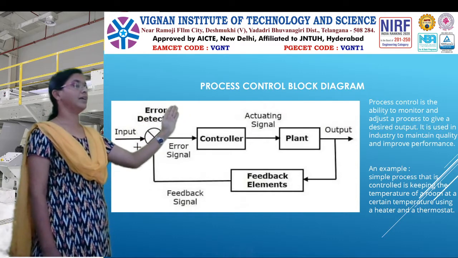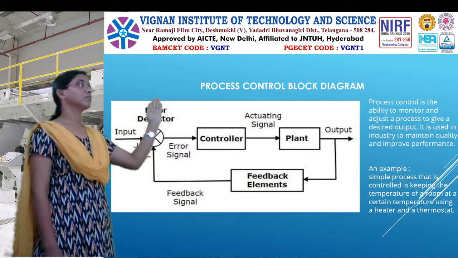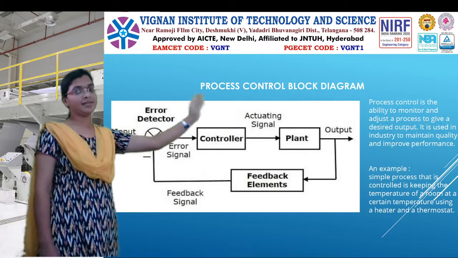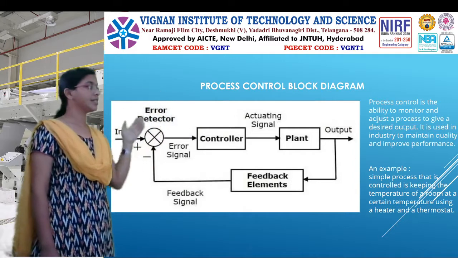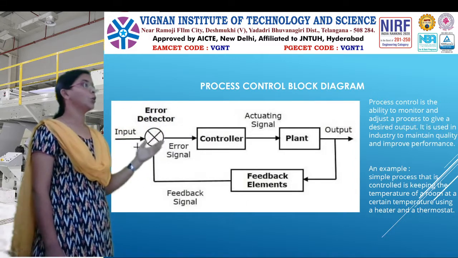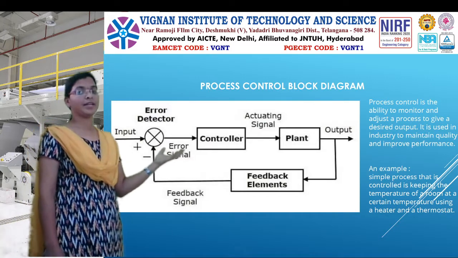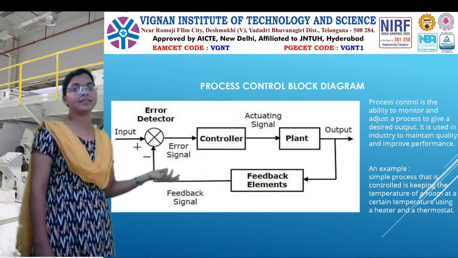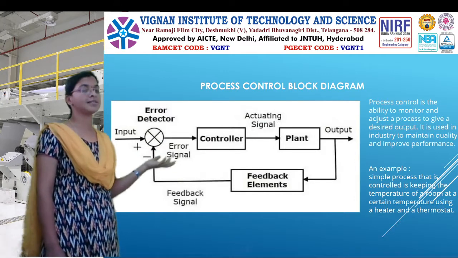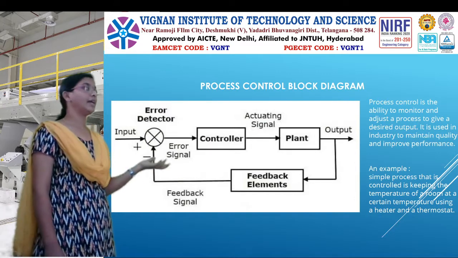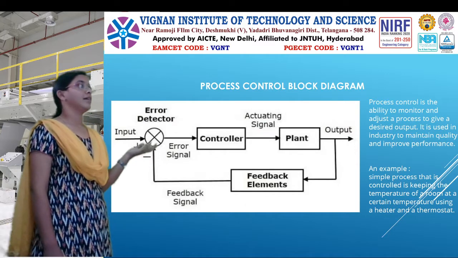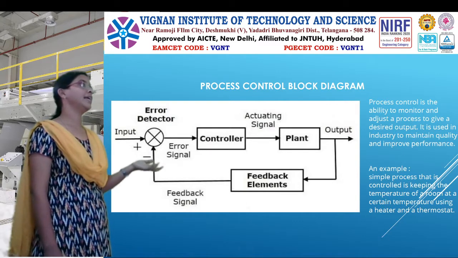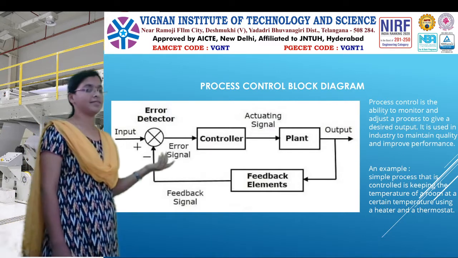These two values are compared, and that will generate an error signal, which is given to the controller. After the controller takes the decision, that directly influences the process. So this is a block diagram of your basic process control instrumentation. Process control is the ability to monitor and adjust the process to give desired values, and we do that controlling by different types of accurate inputs and accurate measurements.